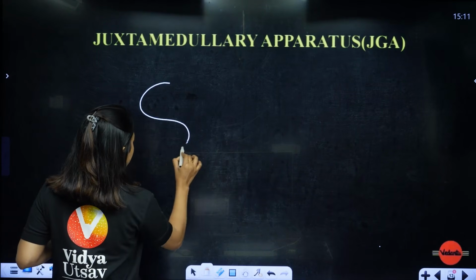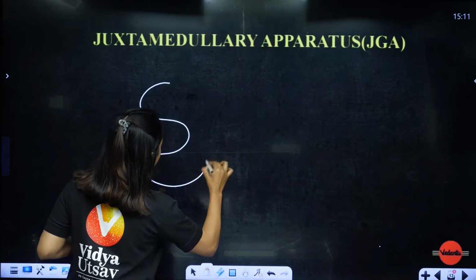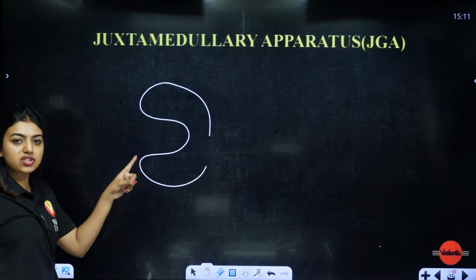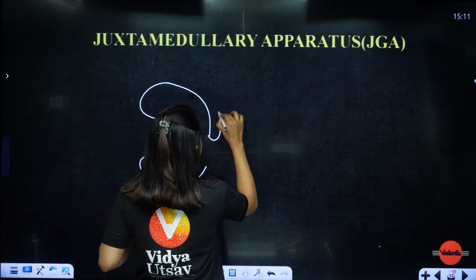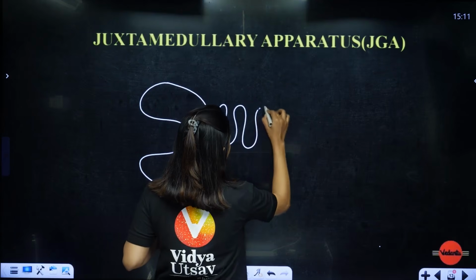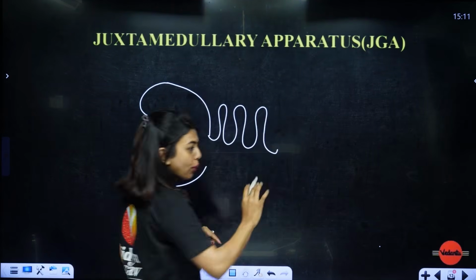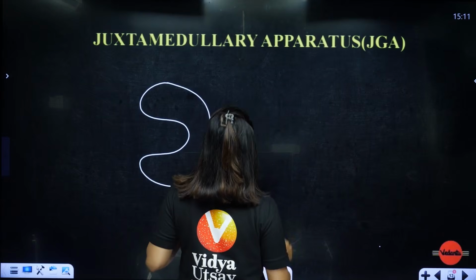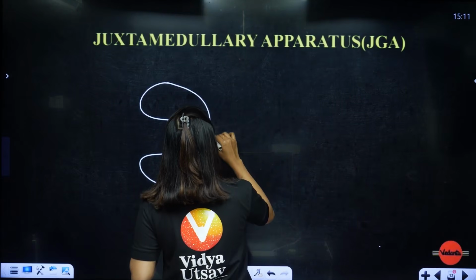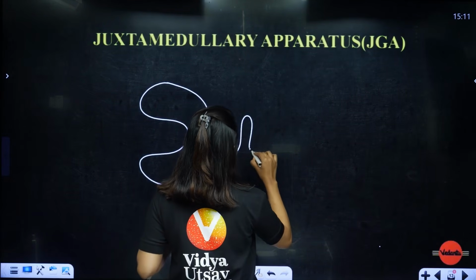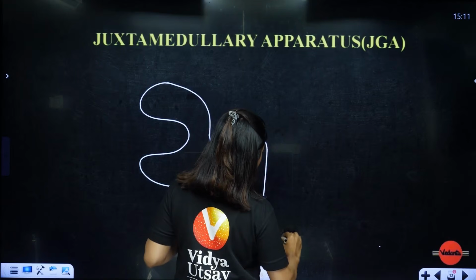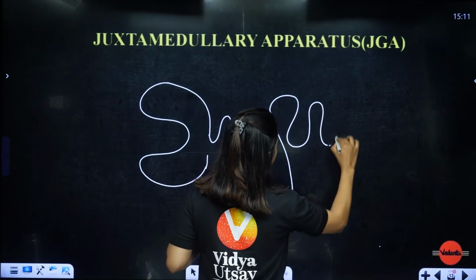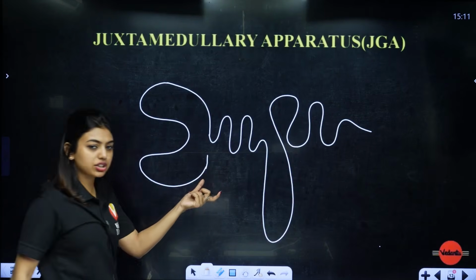Okay. So, again, this is your Bowman's capsule. It will go like this. Now, what is going to happen? This structure, here you will see PCT. Okay, and then students, you will have the loop of Henle, and after the loop of Henle, you are going to have DCT. Like this, two structures I am drawing. Then you will have the loop of Henle, and then you will have DCT, and then you will continue like this, right? So, this is how the structure is going to be.